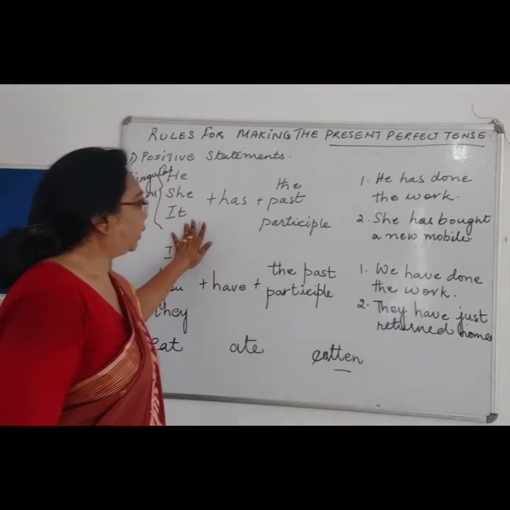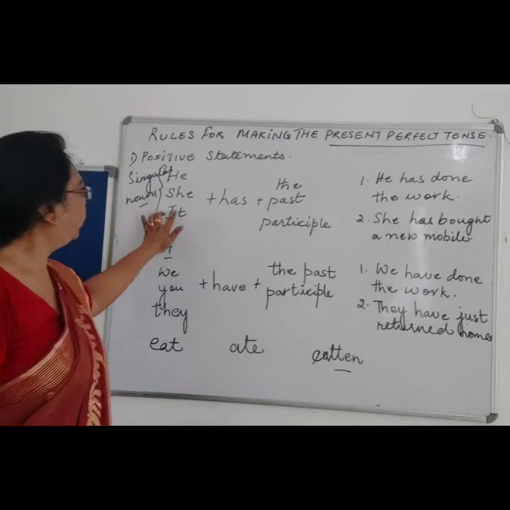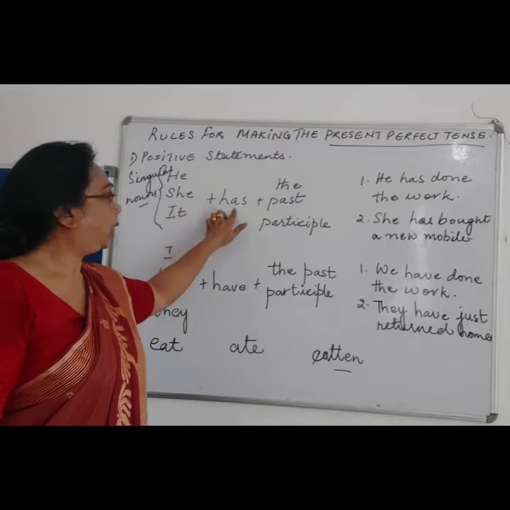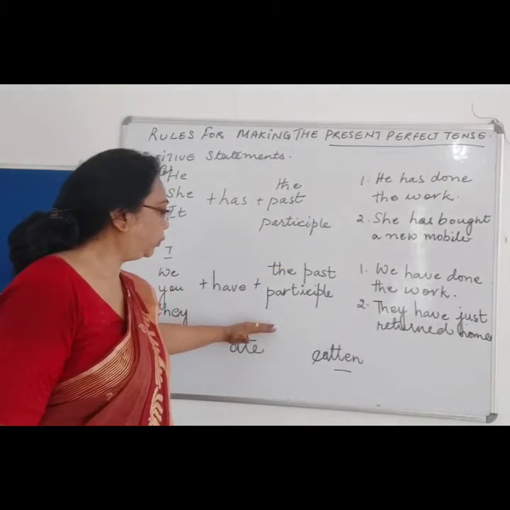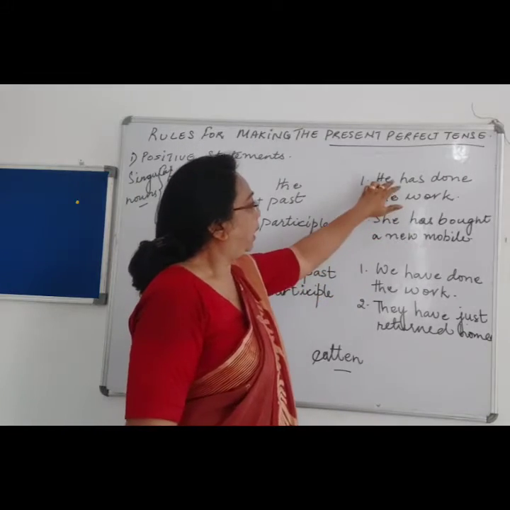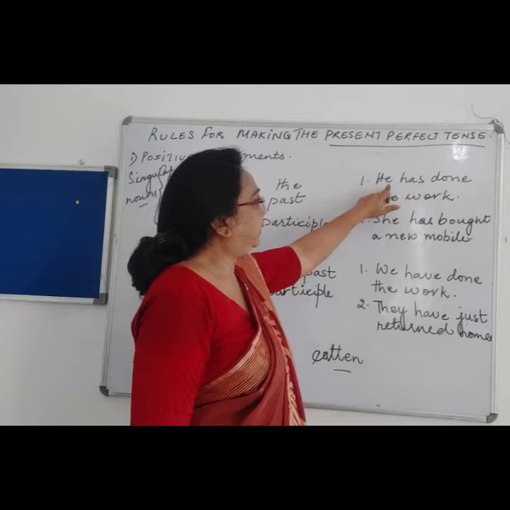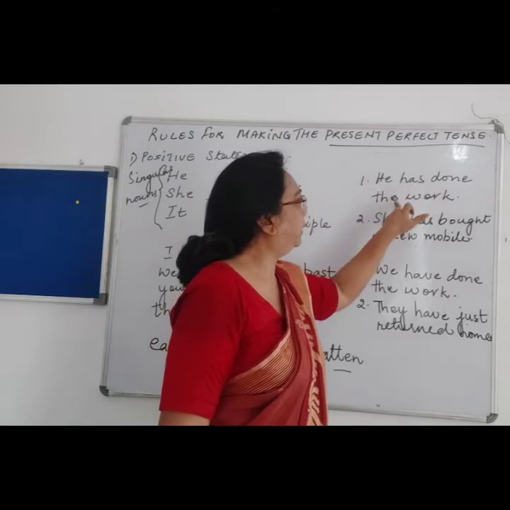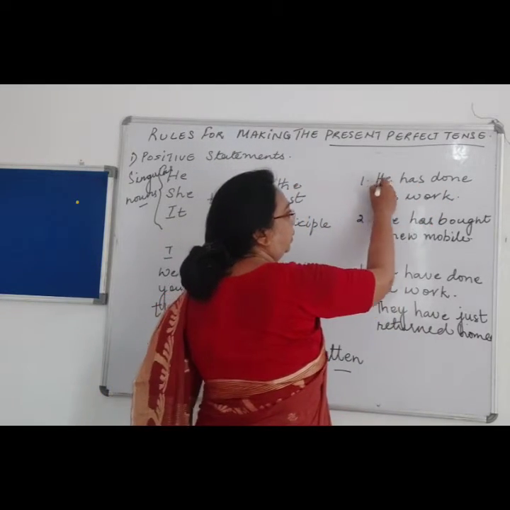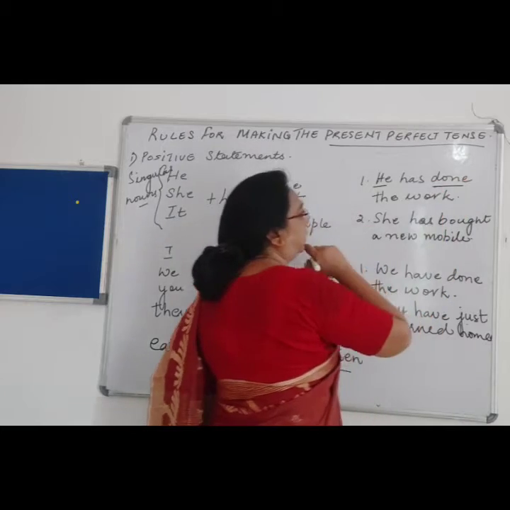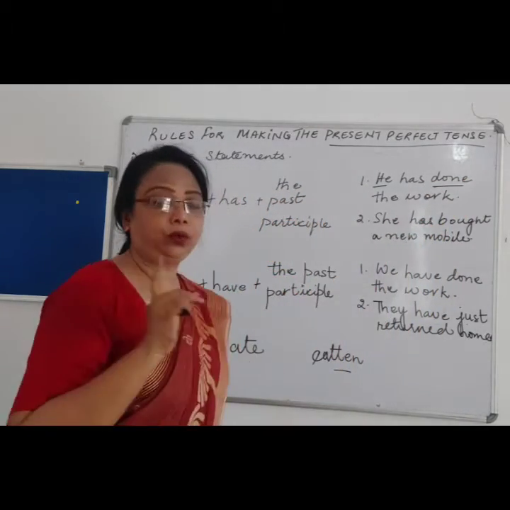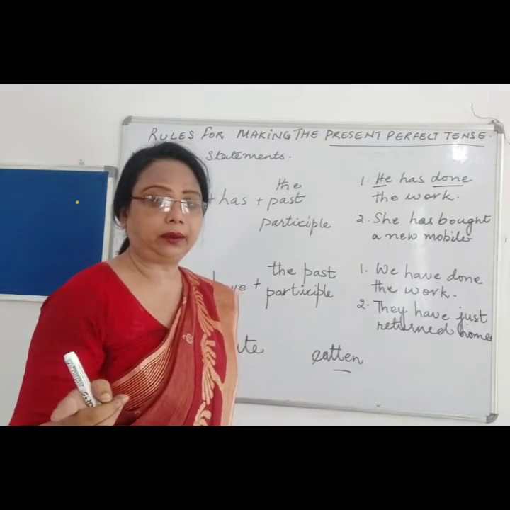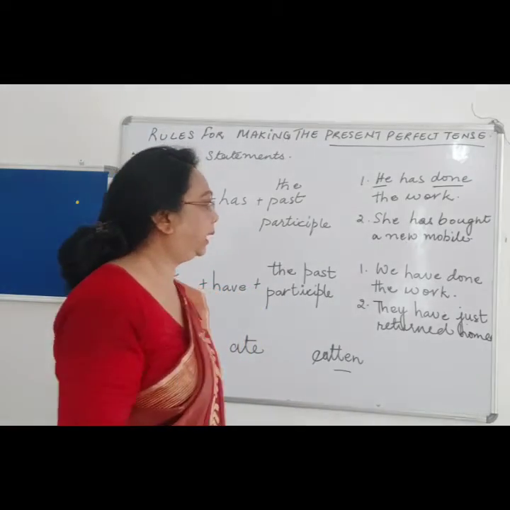So coming back over here, for a singular noun, we have to add has plus the past participle. Either we'll go for this or this. Let's see the example. He has done the work. Now he is singular. Done is the past participle. Do, did, done.